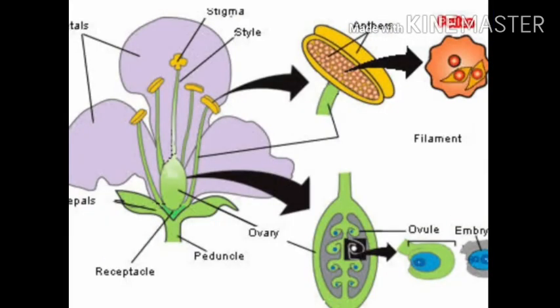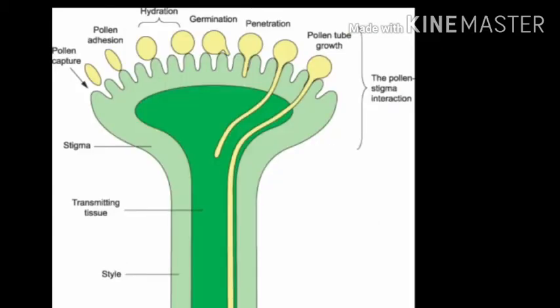The pistil has the ability to recognize the pollen. If it is the right type, the pistil accepts it and promotes pollination that leads to fertilization. If it is the wrong type, the pistil rejects it by preventing germination of pollen on the stigma or growth of the pollen tube in the style.